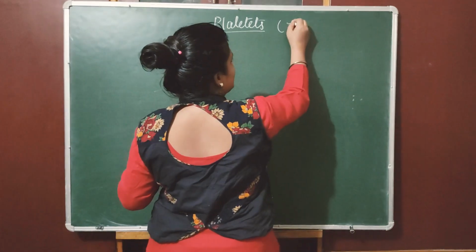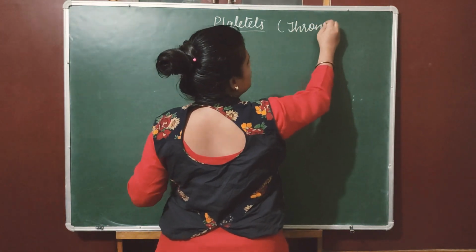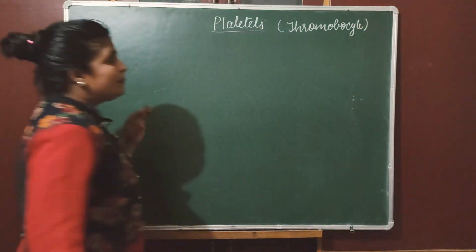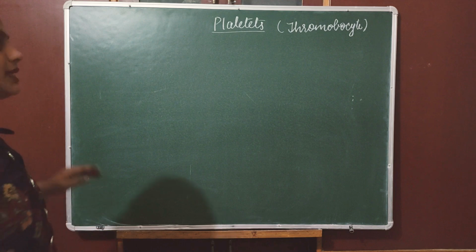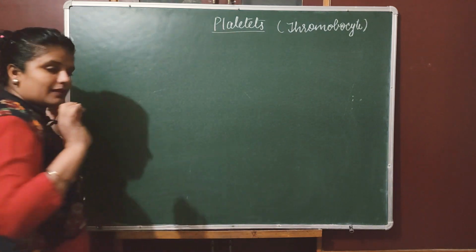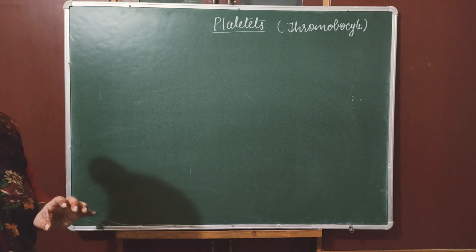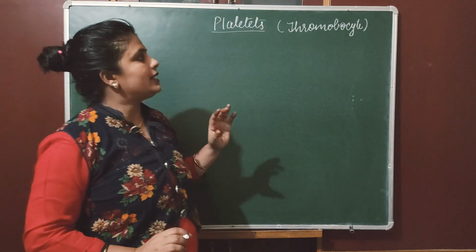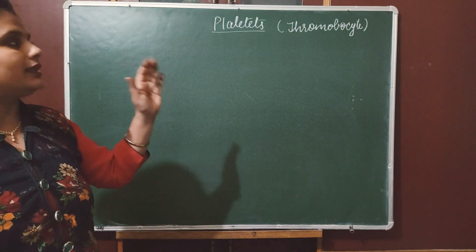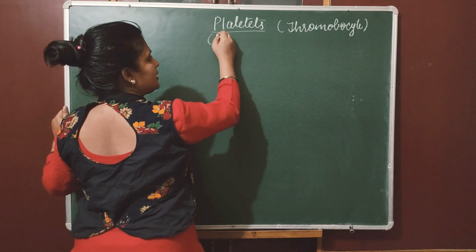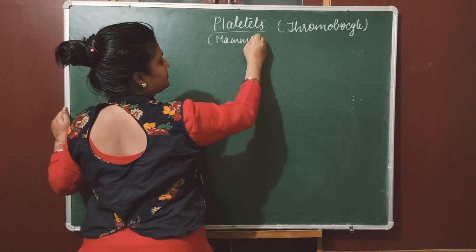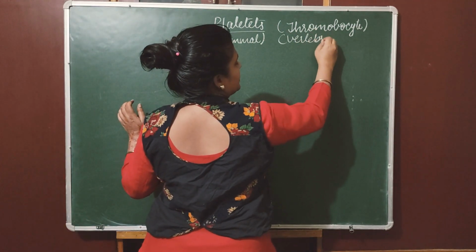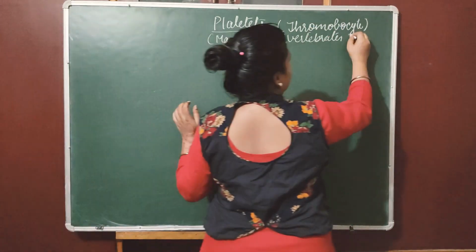In some books it's mentioned that platelets are known as thrombocytes, but basically there is a difference between platelets and thrombocytes. Platelets is a term used only in the case of human beings or mammals, while thrombocyte is a term used in the case of all vertebrates other than mammals. So platelets are present in mammals and thrombocytes are present in vertebrates other than mammals.